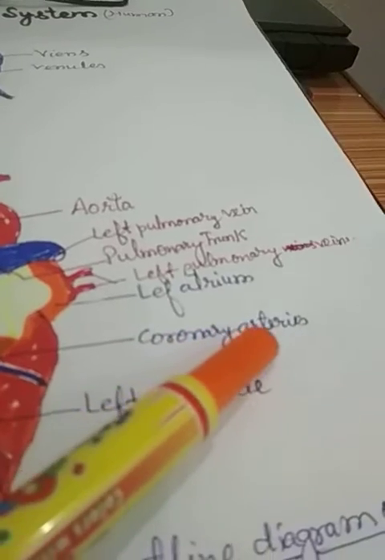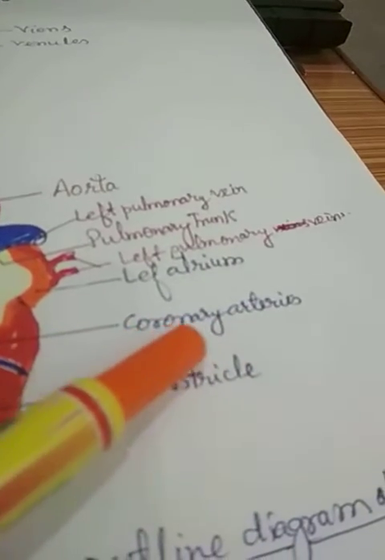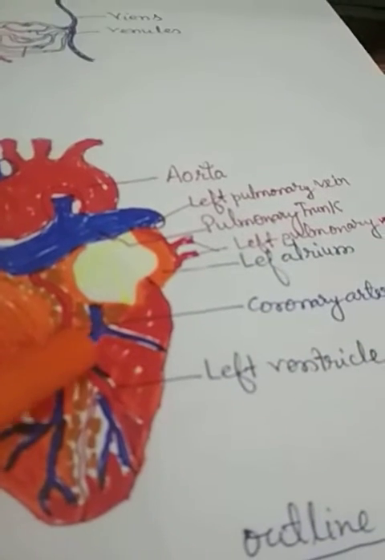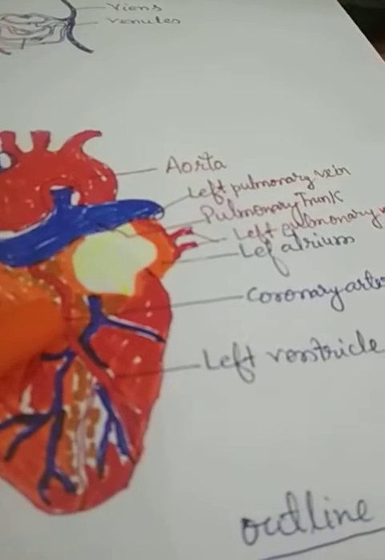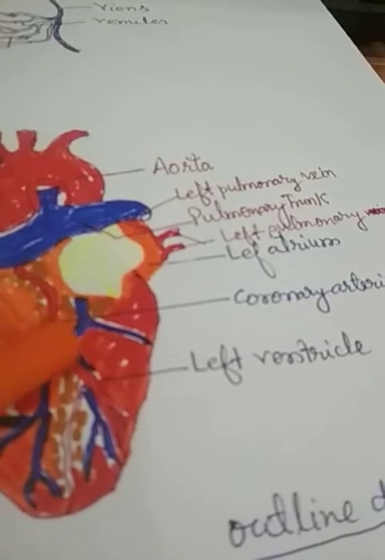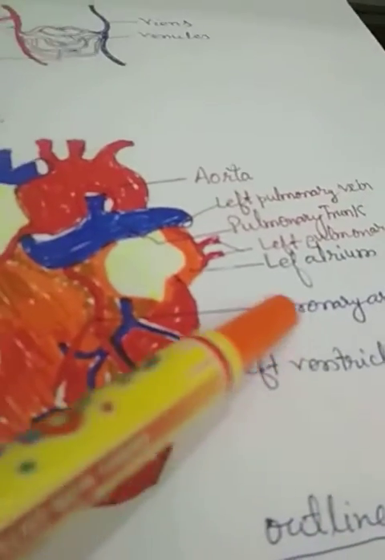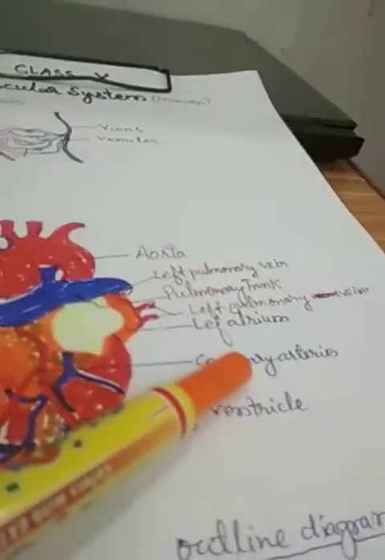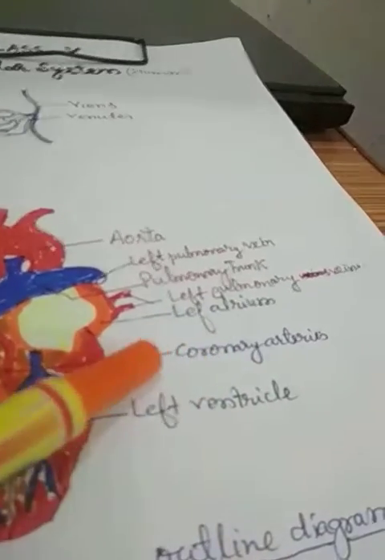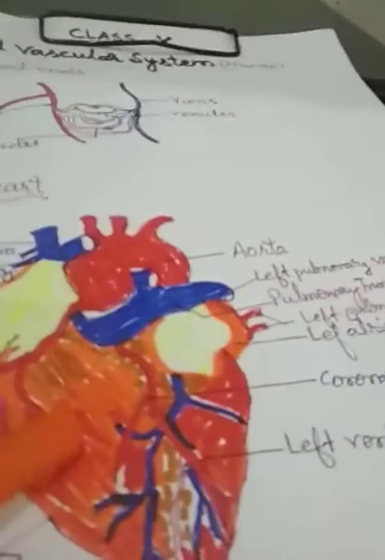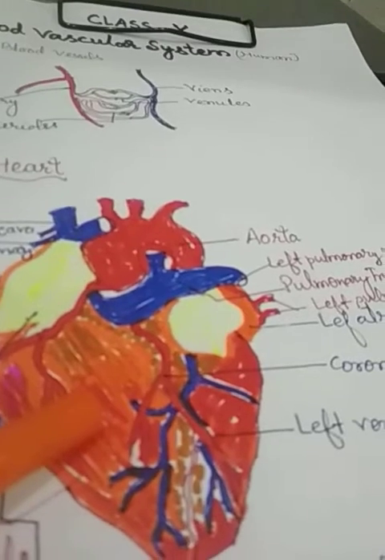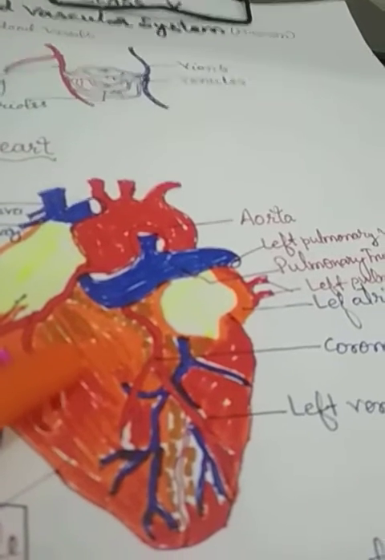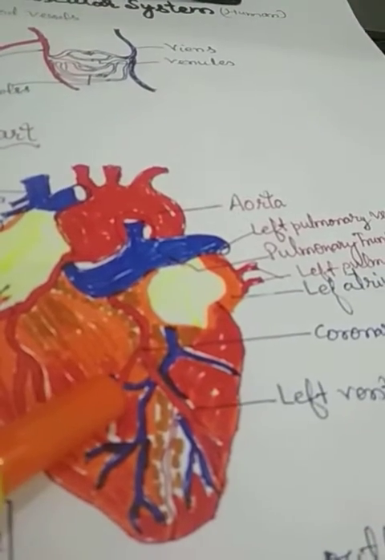These are the coronary arteries and coronary veins. The heart is also an organ, and it requires a blood supply for its function. That is why these coronary arteries and veins supply blood to the heart.